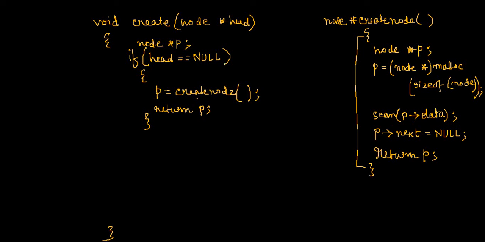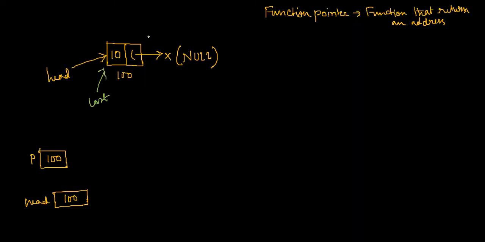And what is the difference? The difference is that if it is not the first time, then I not only create a node, I have to connect the node with the previously created nodes. So I will come in the else part. If you are in else, what does that mean? It means that the first node is already created. The situation is something like this. Now the second node or third node has to be created.